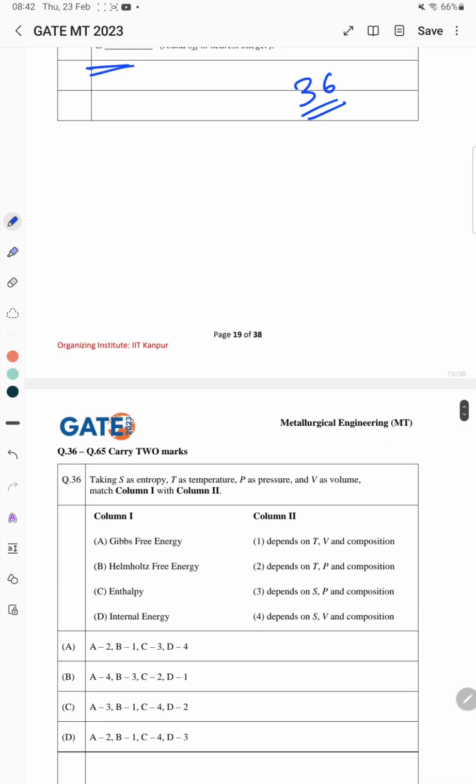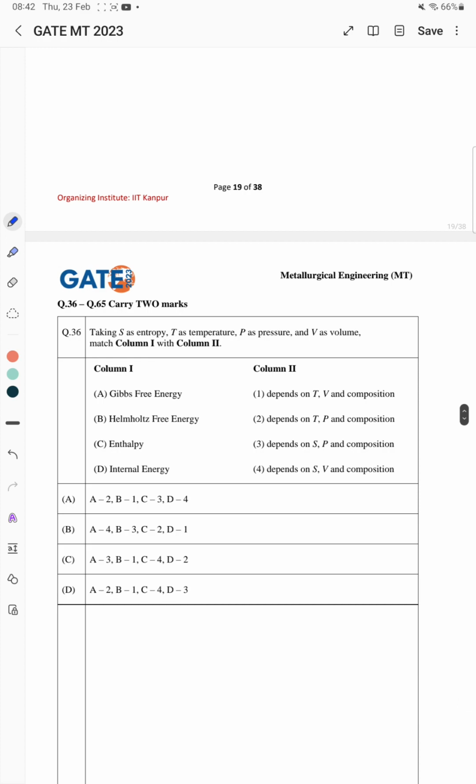Now we'll move to the 2 marks questions, which start from question number 36. It is a matching problem. For this, the right answer is: Gibbs free energy is matched with, it depends on the temperature, pressure and composition. Helmholtz free energy depends on the temperature, volume and composition.